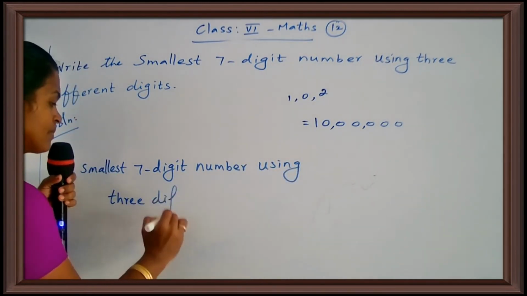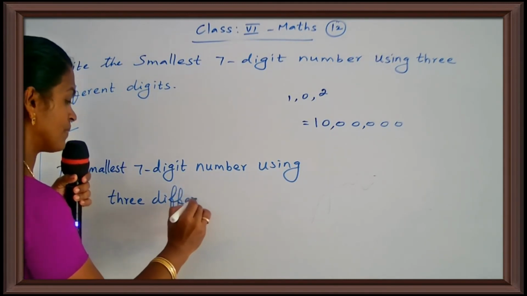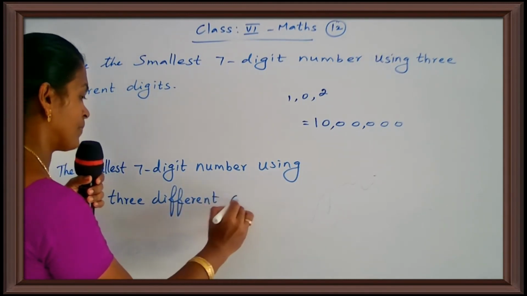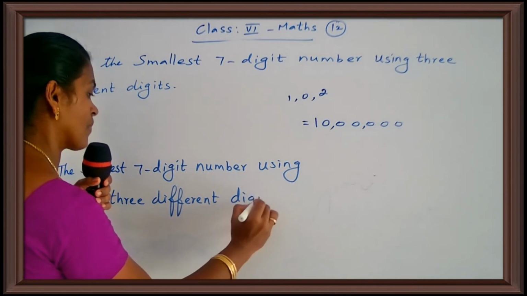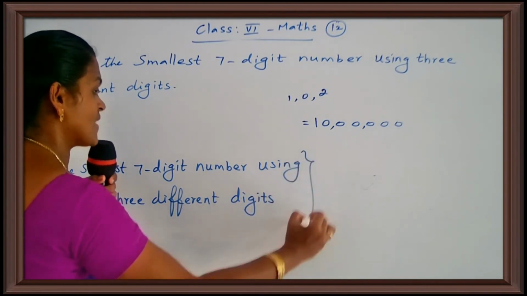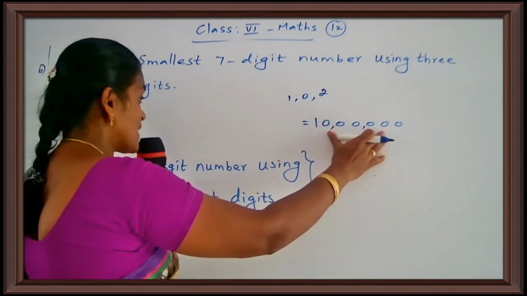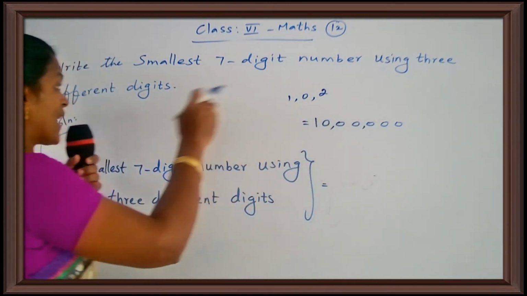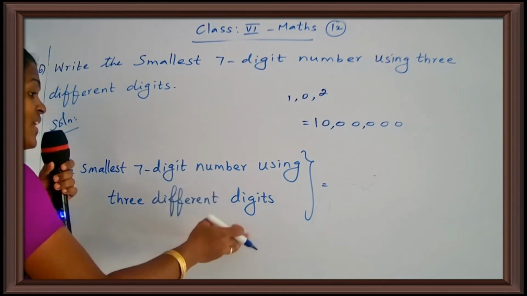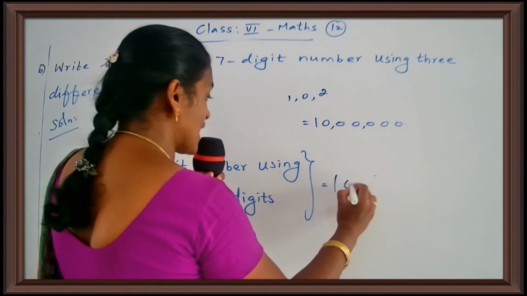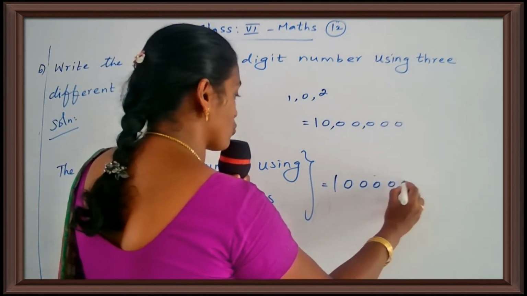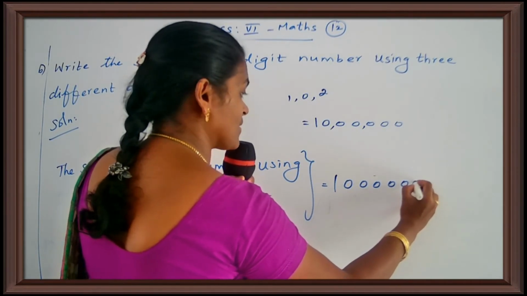Okay. What is the answer? Then all of you know the smallest 7-digit number is 10 lakh. But here is used 3 different digits. So this last digit will come 2. Okay. So 10 lakh and 2. So your number is 10 lakh and 2.